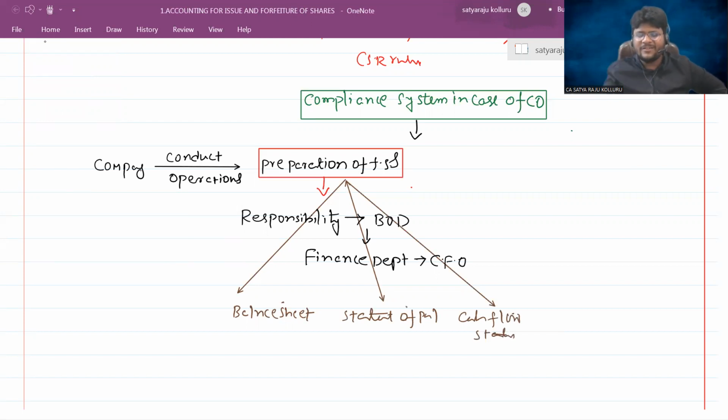Sir, all their annexures, that is notes to accounts, significant accounting policies, all form part of financials only. Okay, that is, whatever attachments we attach for balance sheet, statement of P&L, cash flow statements are also part of financials. These are the major financials of the company.